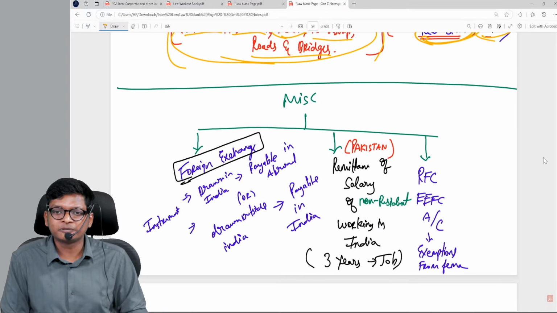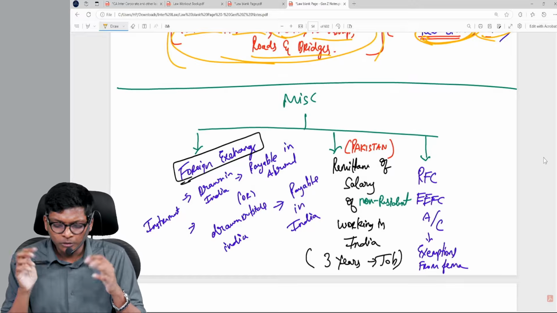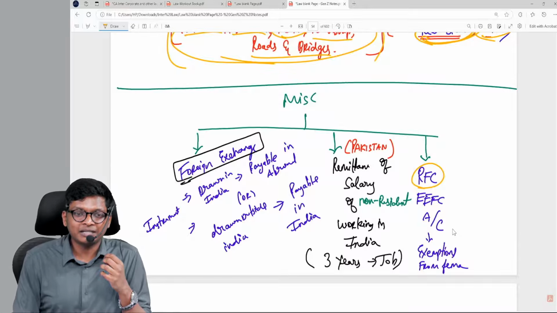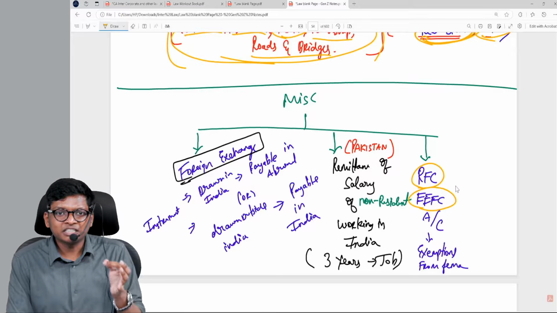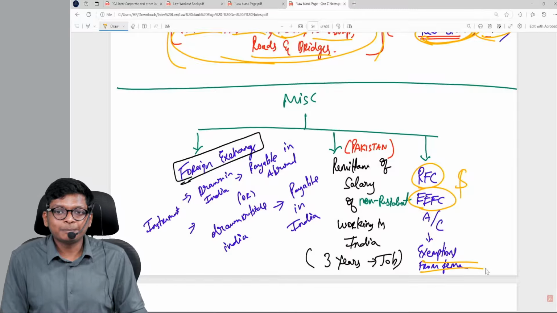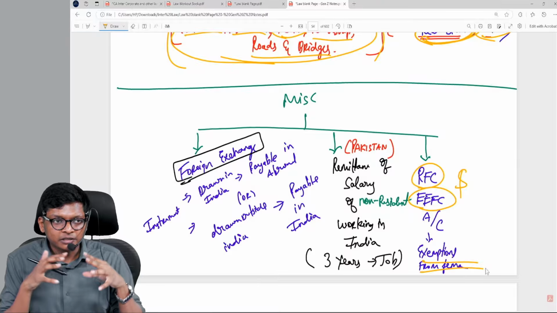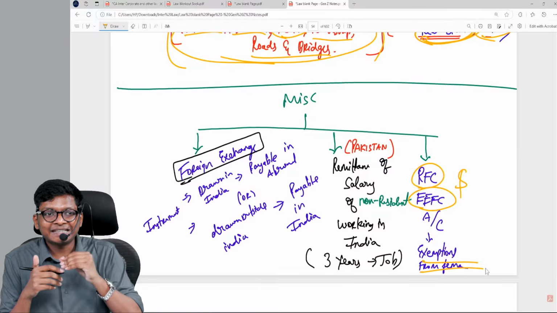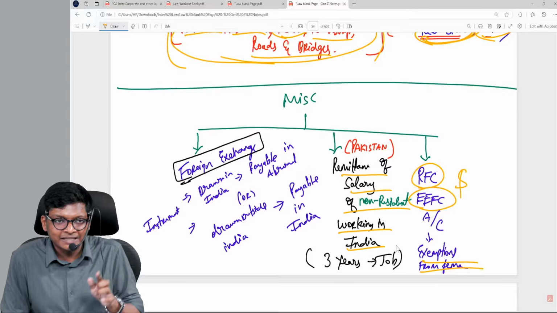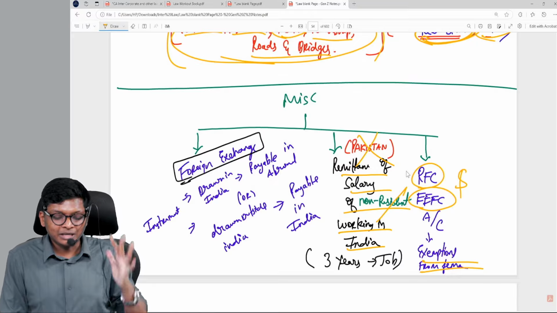Lastly, some miscellaneous concepts we saw, where apart from the limits, apart from residential status, what to remember. In reverse, if you see accounts like RFC, resident foreign currency, or EEFC, exchange earners foreign currency, the balance will be in dollars. These are exempted from FEMA because it's in dollars. Next, if any foreign national is working in India and getting salary, he can take the money and go abroad. Remittance of salary of a non-resident working in India for the job should be maximum 3 years. But for Pakistan, you can't take the money.